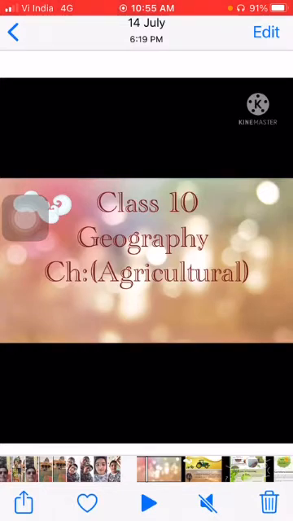As we start with the chapter, what do you mean by agriculture here? Agriculture is made of two connected words, agri and culture. Agri here means the land and culture means cultivation. So basically, land cultivation is known as agriculture.